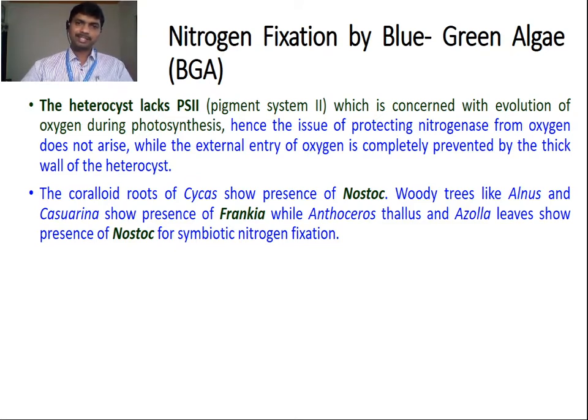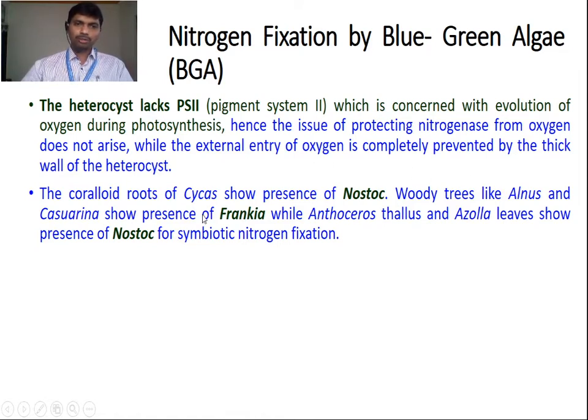Heterocyst lacks photosystem II, and it has a thick wall. So the internal production of oxygen by the process of photosynthesis is prevented because heterocyst lacks photosystem II. Further, the external entry of oxygen is completely prevented by the thick wall of the heterocyst. So it favors the functioning of the enzyme nitrogenase to perform conversion of molecular nitrogen into ammonia.